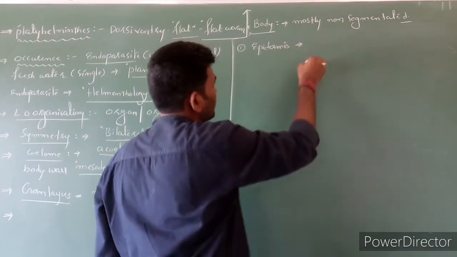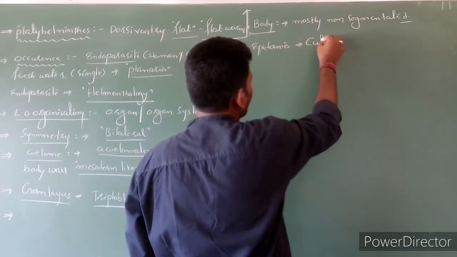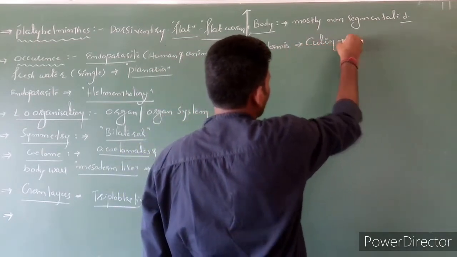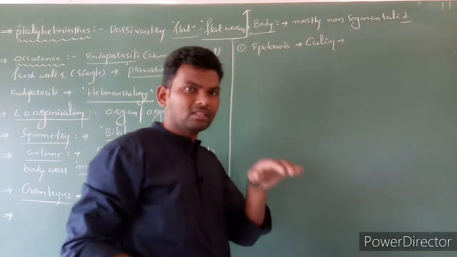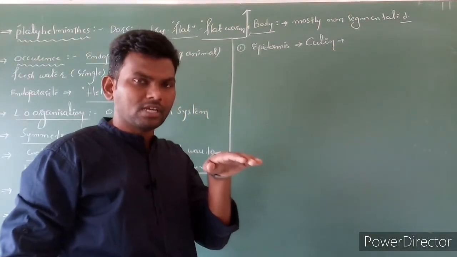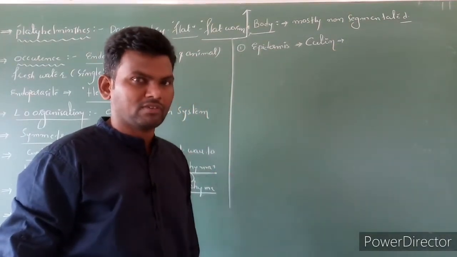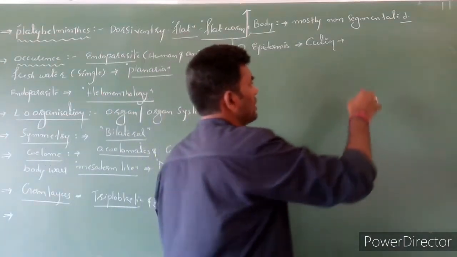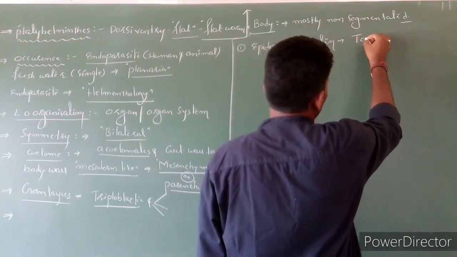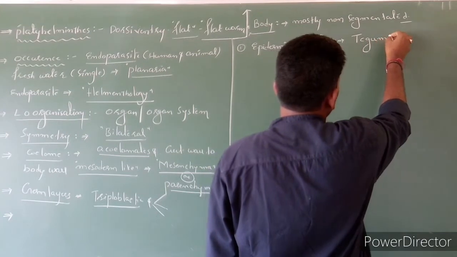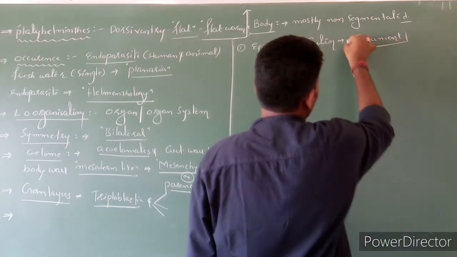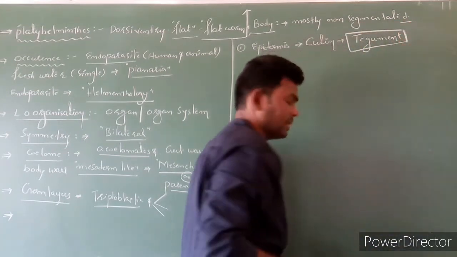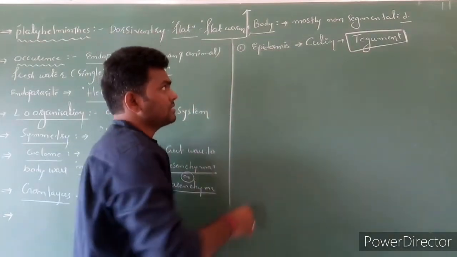See, the epidermis consists of a cutin layer. A thin cutin deposit occurs on the upper surface of the epidermis, which is called the tegument. Such is called what? Tegument. What is the use of this layer?